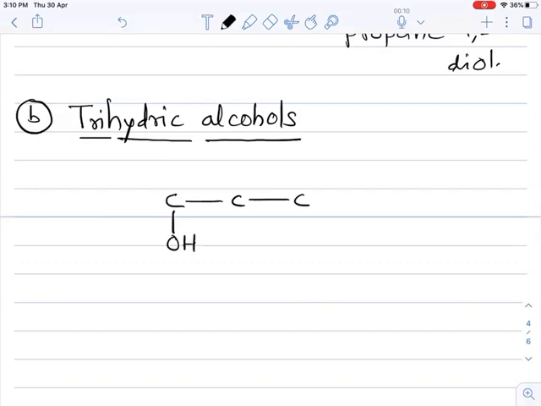Each carbon is attached with 1 OH group, then only it is stable, and the remaining valency is completed by hydrogen. Always each and every carbon is surrounded by 4 covalent bonds. Now 3 OH groups are attached to these 3 carbon atoms, and the common name for this compound is glycerol.